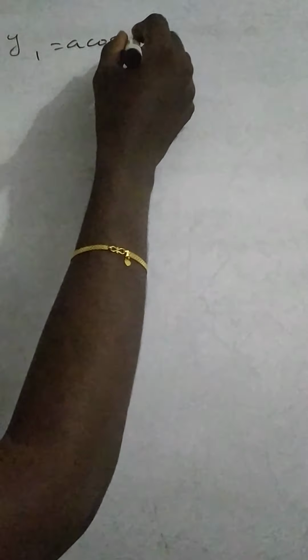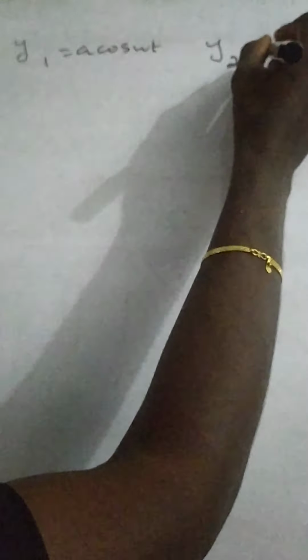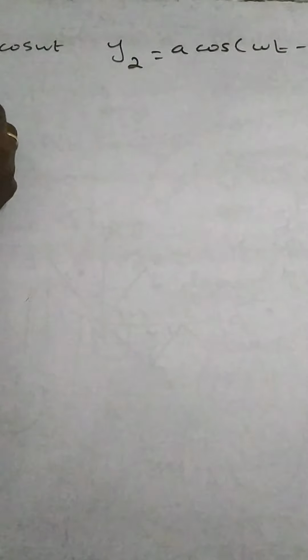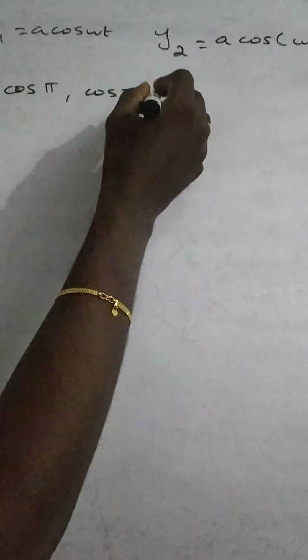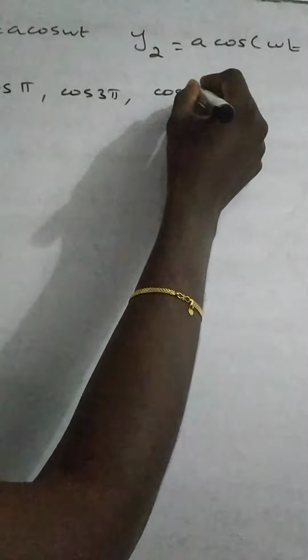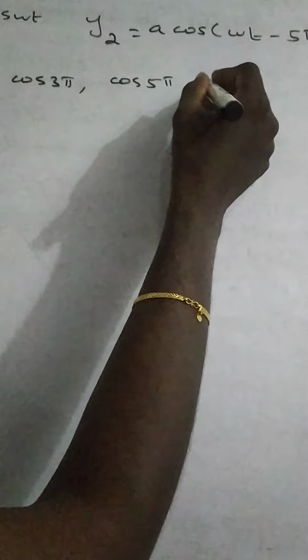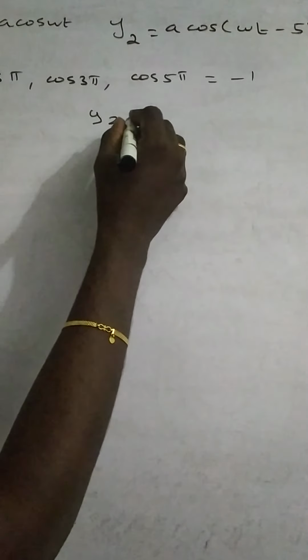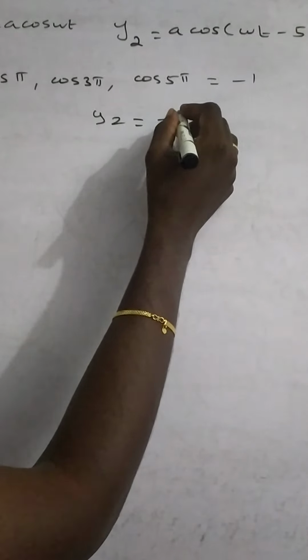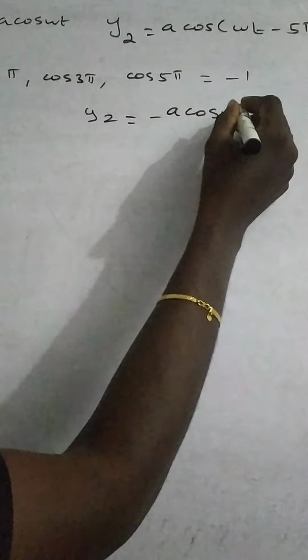So y1 is equal to a cos omega t, and y2 is equal to a cos omega t with phase difference minus 5 pi. Cos pi, cos 3 pi, cos 5 pi is equal to minus 1. So y2 is equal to minus a cos omega t.